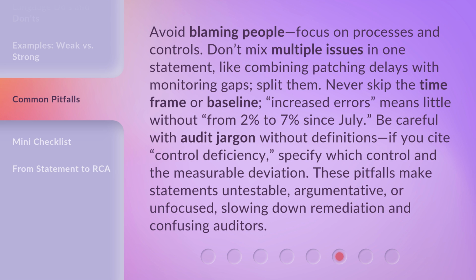Avoid blaming people. Focus on processes and controls. Don't mix multiple issues in one statement, like combining patching delays with monitoring gaps. Split them. Never skip the time frame or baseline. Increased errors means little without from 2% to 7% since July. Be careful with audit jargon without definitions. If you cite control deficiency, specify which control and the measurable deviation. These pitfalls make statements untestable, argumentative, or unfocused, slowing down remediation and confusing auditors.